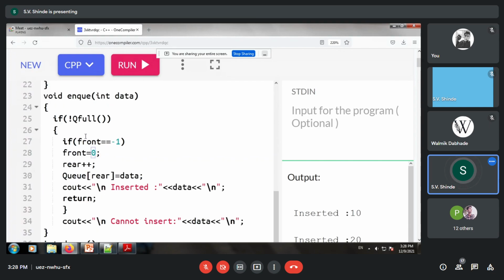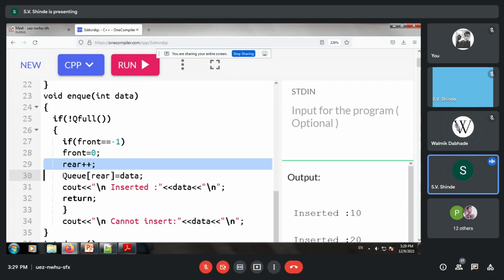Now NQ first checks whether the queue is full or not. If it is not full, then it will set the front value. If it is -1, make it 0. This is executed only once, when the front end data is updated, and rear plus plus, so rear is incremented by 1.